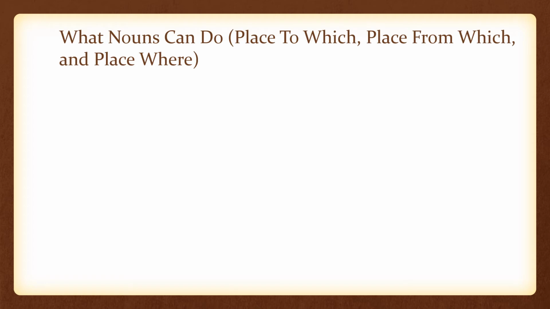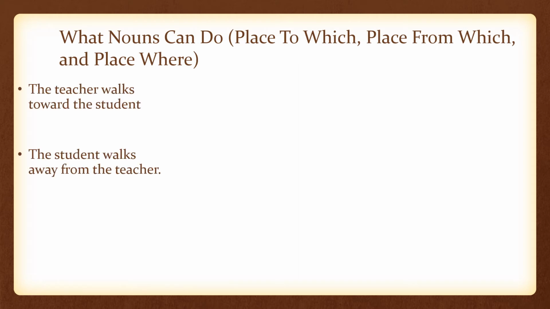What nouns can do: place to which, place from which, and place where. We're on part 4. The teacher walks toward the student. The student walks away from the teacher. The teacher dances on the copy machine. Now these terms, place to which, place from which, and place where, can sound a little bit weird because